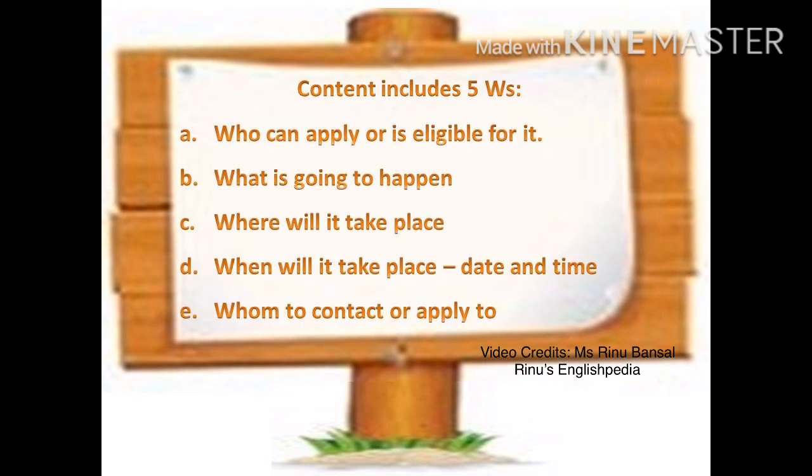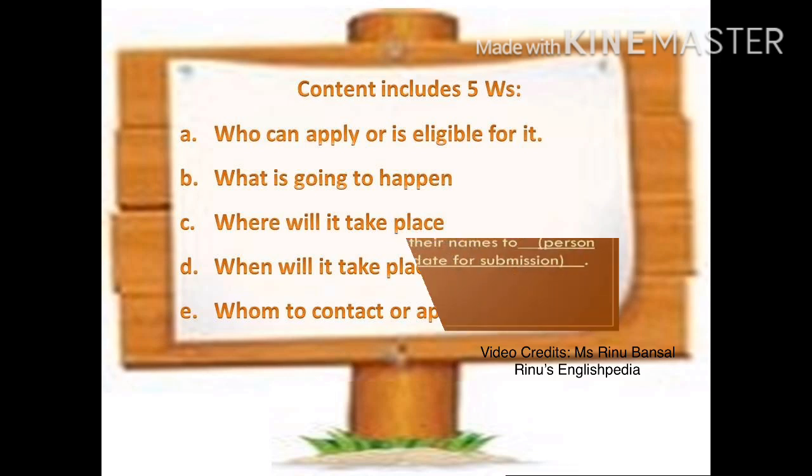The content of the notice includes the 5 W's. The first W is who can apply or is eligible for it. Second is what is going to happen. Third W is where will it take place. Fourth W is when will it take place, that is the date and the time. And finally, the fifth W is whom to contact or apply to.